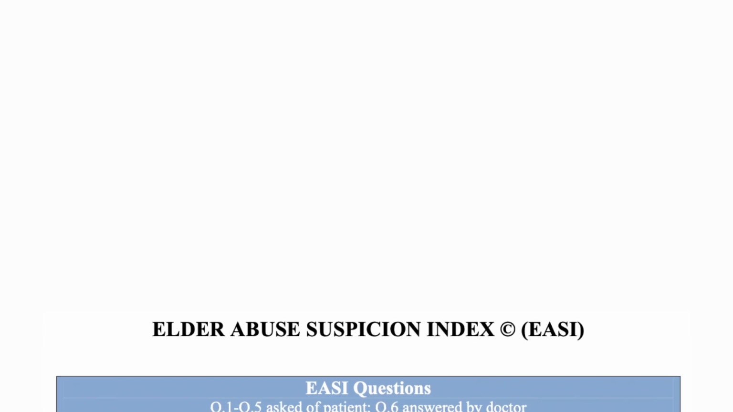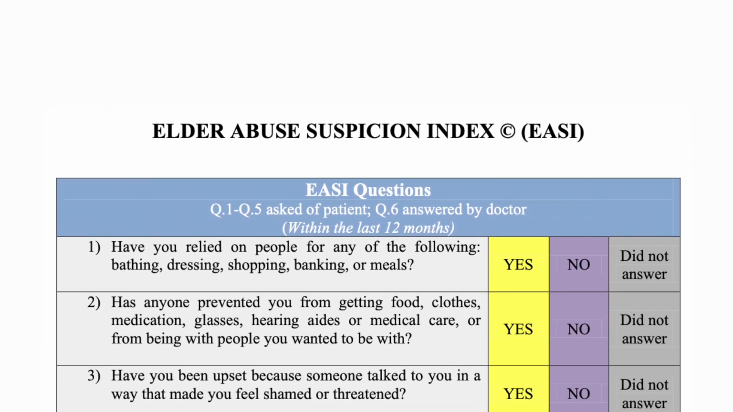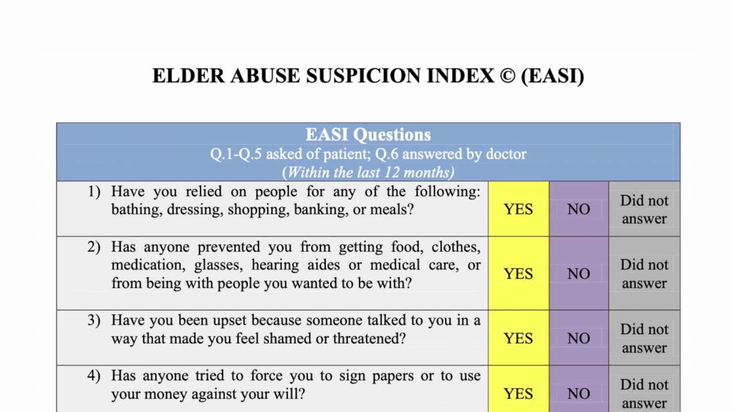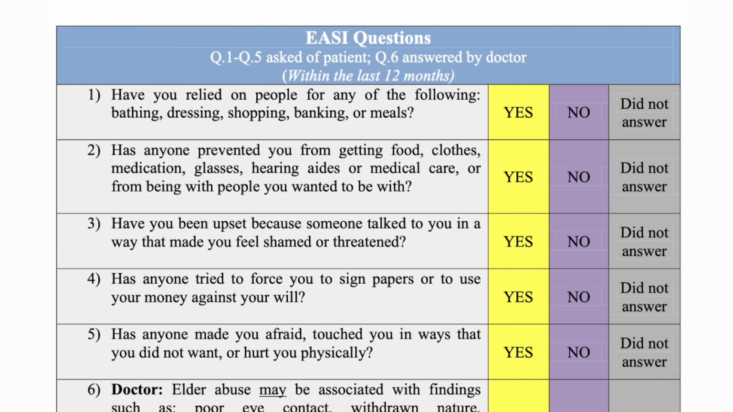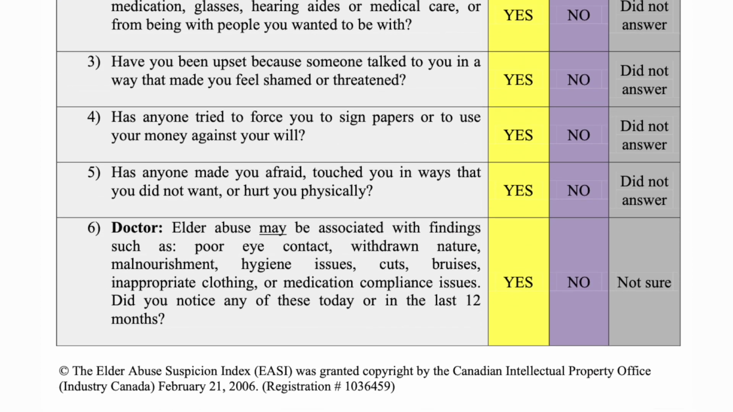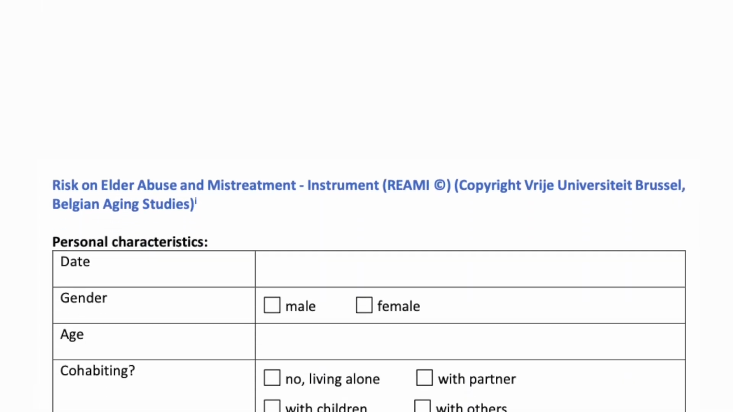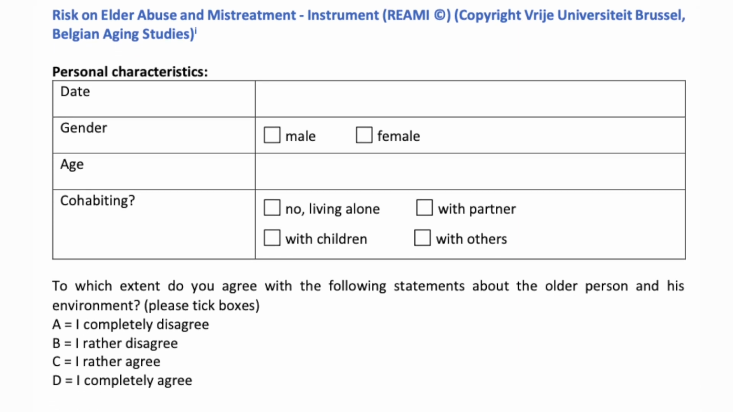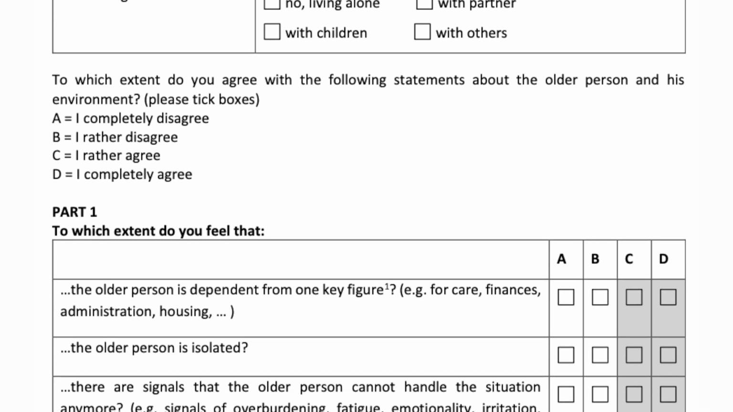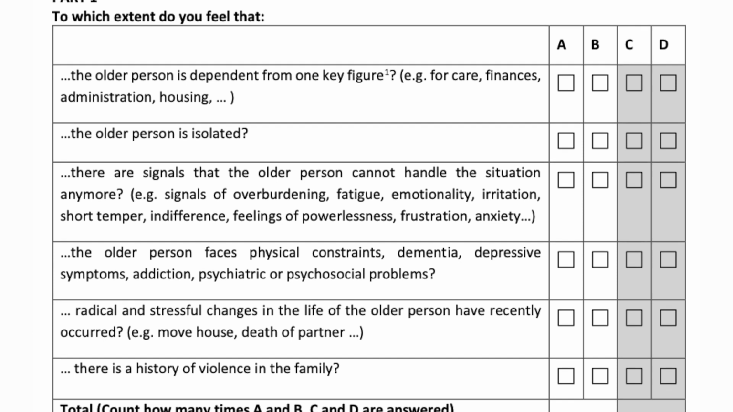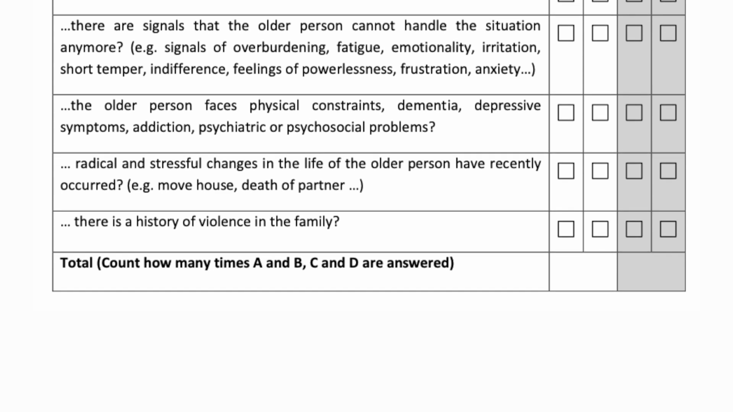There are also separate screening tools designed specifically for elderly patients. One of them is EASI, or Elder Abuse Suspicion Index, which is a 6-question rapid screening tool. Another option is REAMI, or Risk on Elder Abuse and Mistreatment Instrument, a risk screening and assessment tool used by social care and mental health professionals. We will not go through EASI and REAMI questions now, but you can find them attached to this module's course materials.